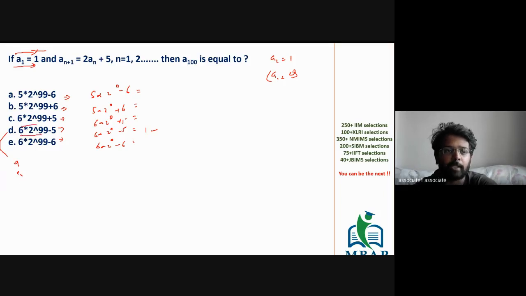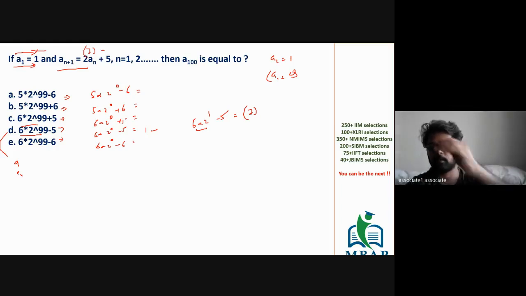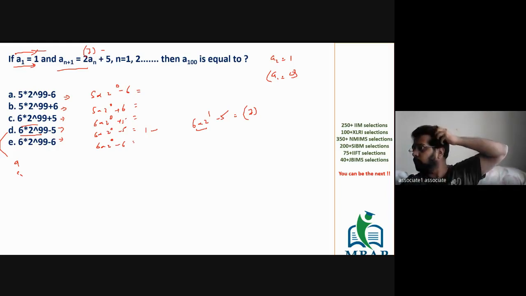Even if you want to find A2, A2 will become 6 into 2 raised to 1 minus 5. 6 into 2 is 12, 12 minus 5 is 7. And 2 plus 5 is also 7, so this is also matching. All of you got the logic? This is how to solve or crack questions like this.